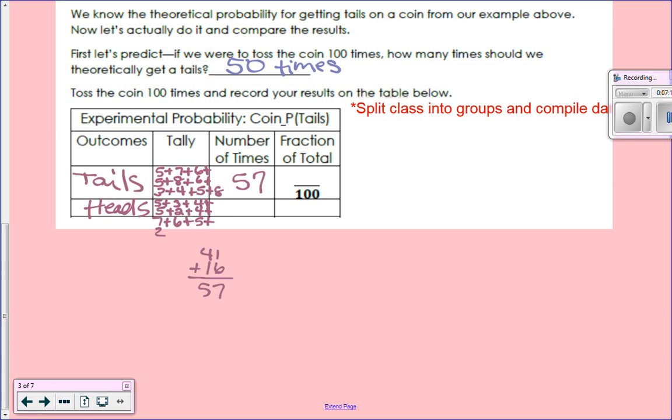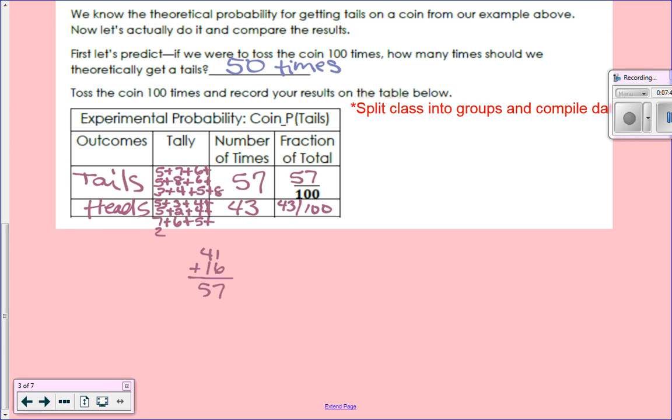Okay, what's 100 minus 57? 42. We're good with that? Okay, so our fraction, what would our fraction be for tails? 57 hundredths, and heads would be 43 hundredths.